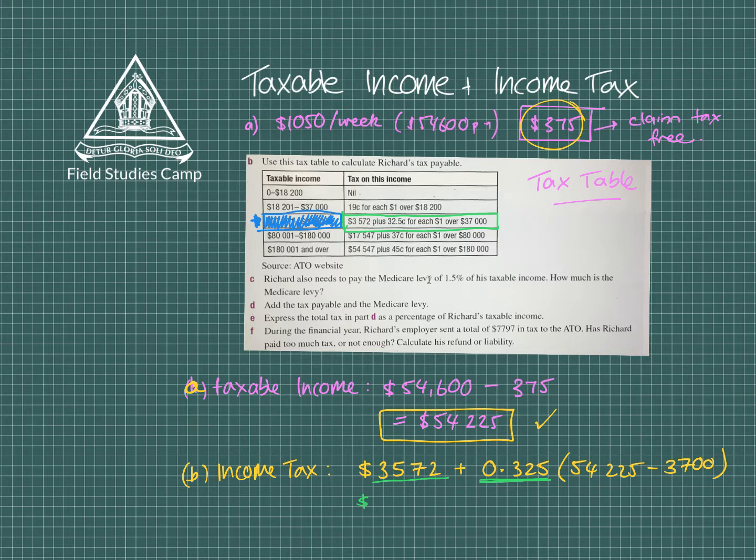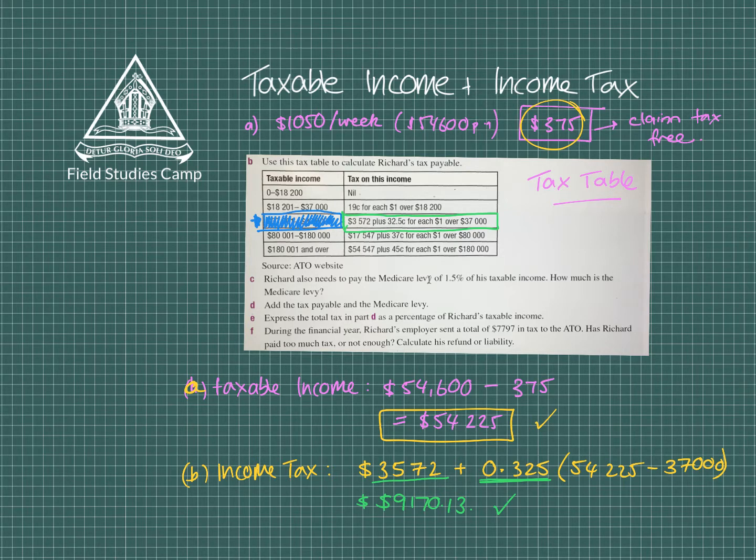So 3572 plus 0.325 times the amount over 37,000. Okay. So once I do that, I'm going to chuck that all into my calculator and I come up with that amount of $9,170.13. And that's the actual income tax, or the tax that I'm paying on my taxable income. Okay, so roughly in this case, it's about a fifth of what I'm earning.